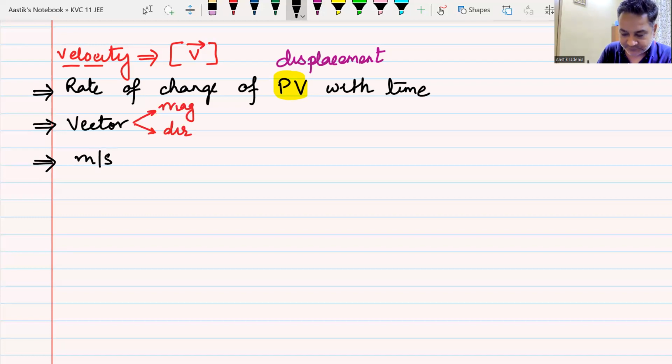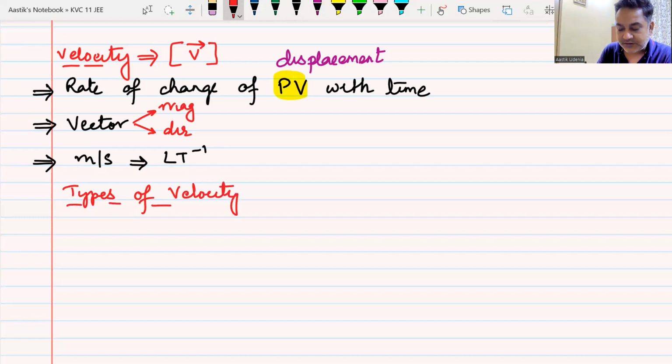What is the dimension? LT minus 1. Now we are talking. This is a brief introduction about velocity, and I hope everyone is noting this down. As soon as we are done with velocity, we will move into the types of velocity that we are going to encounter. Has everybody done this? Yes or no?